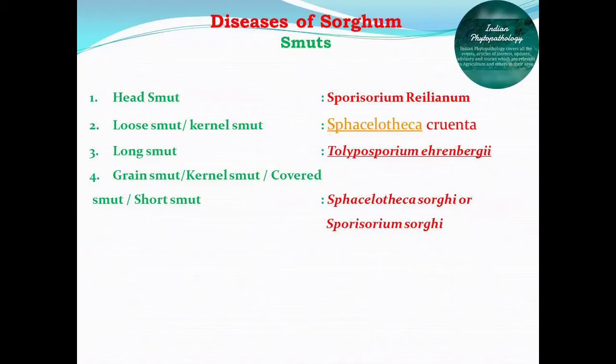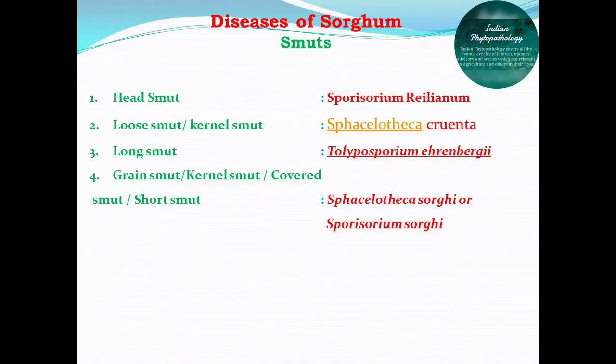The causal organism responsible for head smut is Sporothorium rilinum. Second is loose smut, which is also called kernel smut, and its causal organism is Sphaerotheca cruenta. Third is long smut, its causal organism is Polyposporum eilenbergii. And the last one is grain smut, also known as kernel smut, cover smut or short smut. Its causal organism is Sphaerotheca sorghii or Sporothorium sorghii.